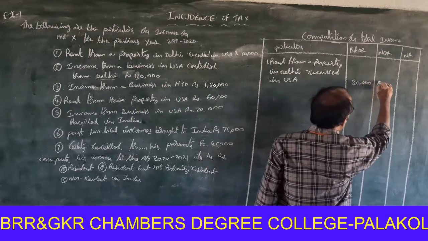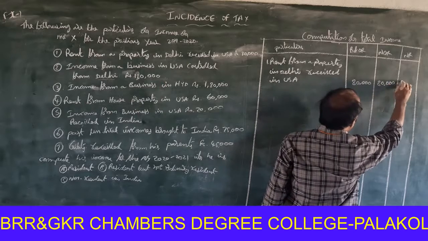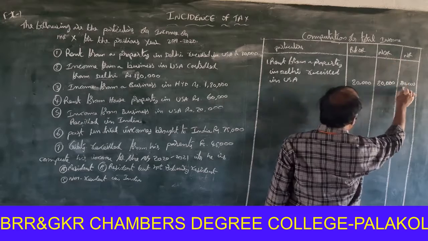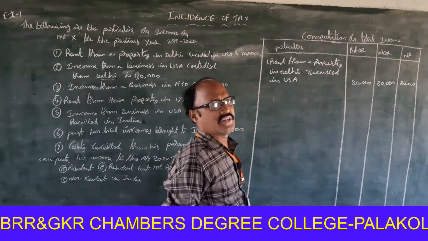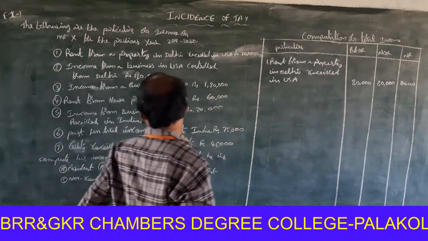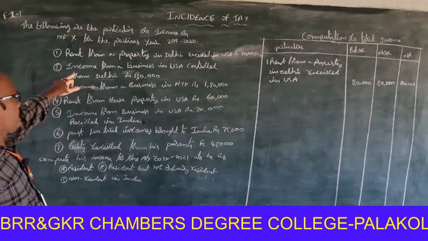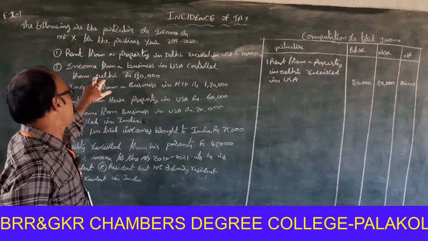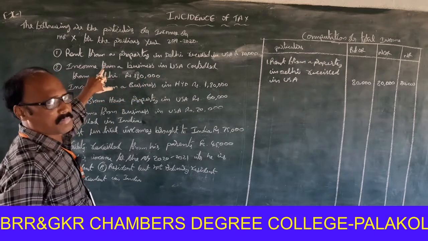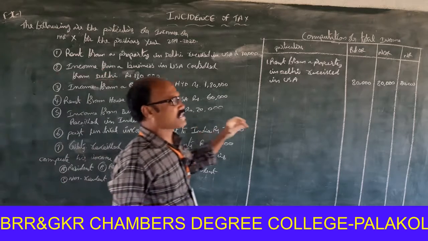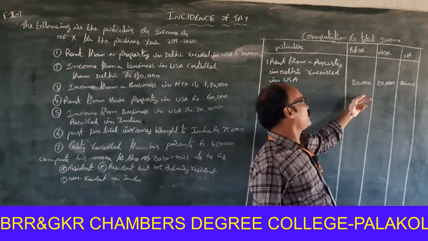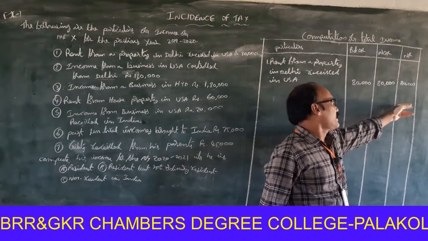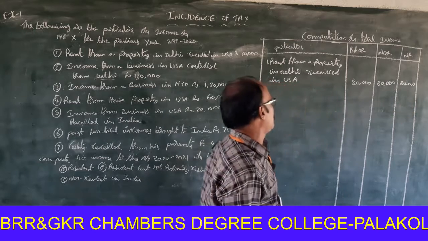Indian income is taxable for resident and ordinary resident, resident but not ordinary resident, and non-resident also. Next one, income from a business in USA controlled from Delhi. It is foreign income but controlled from Delhi. So it is taxable for resident and ordinary resident and not ordinary resident. It is not taxable for non-resident.